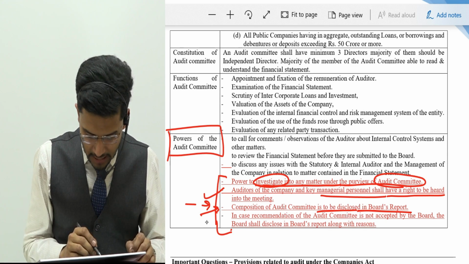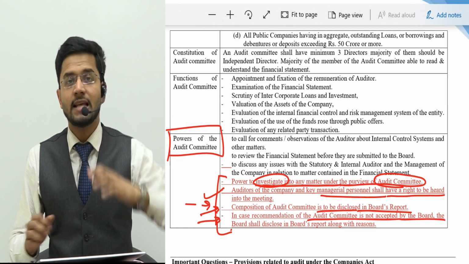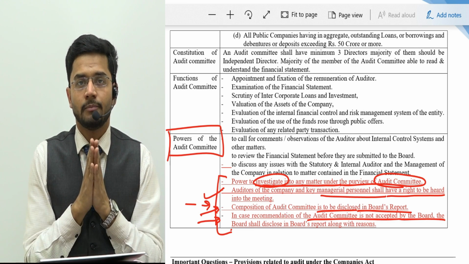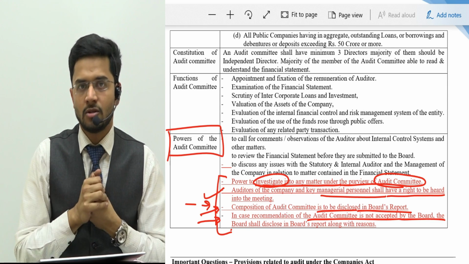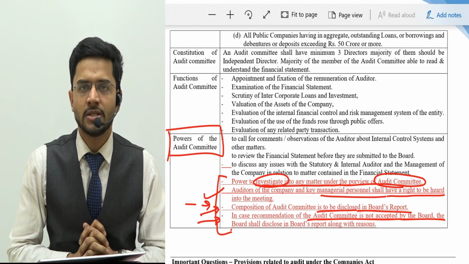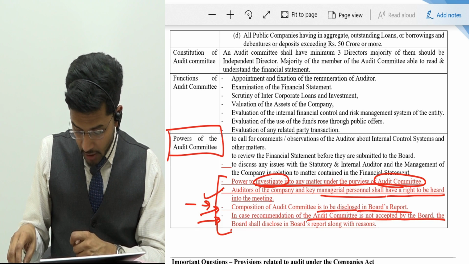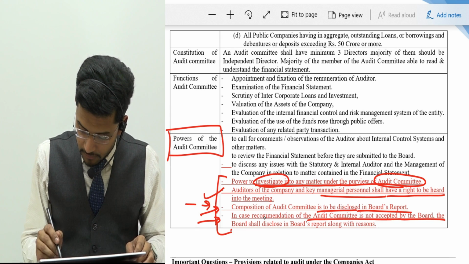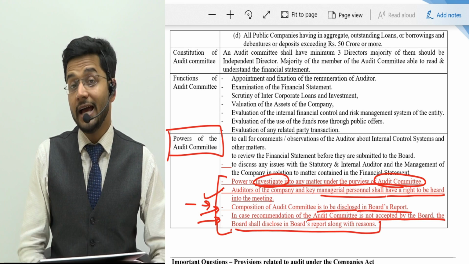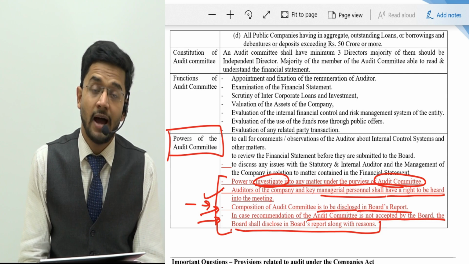Then last, in case the recommendations of the audit committee are not accepted by the board, like we saw in one example just now, where the audit committee is recommending Mr. B as the auditor, but the board of directors say no, we are not ready to go with Mr. B, we will hire Mr. A as the auditor of the company, then the audit committee should have a written representation from the board on why its decision was not honored and why there was a deviation.